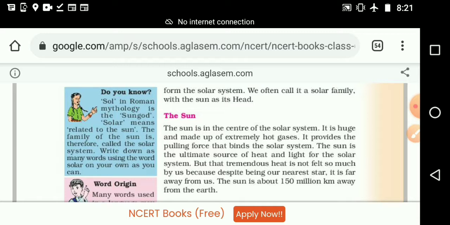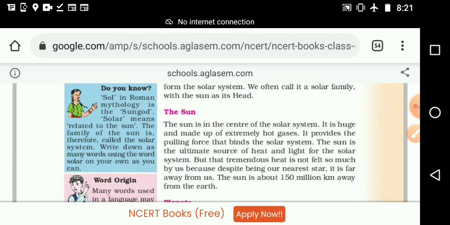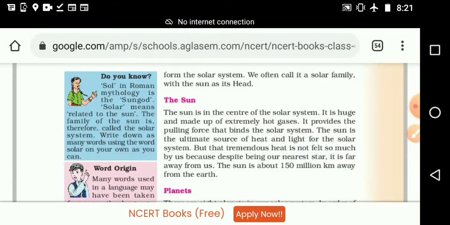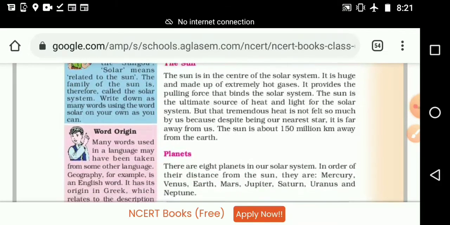Like that words, how many words as much as you can write by your own, not asking somebody, not checking from the net. How many words can you write? Please write it down. What we want to write? The words using solar with different things. All like that words we want to write. Okay.